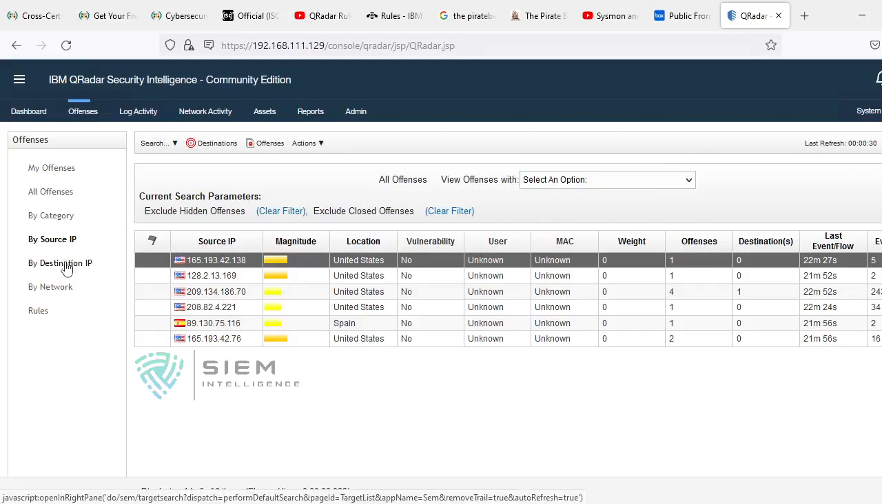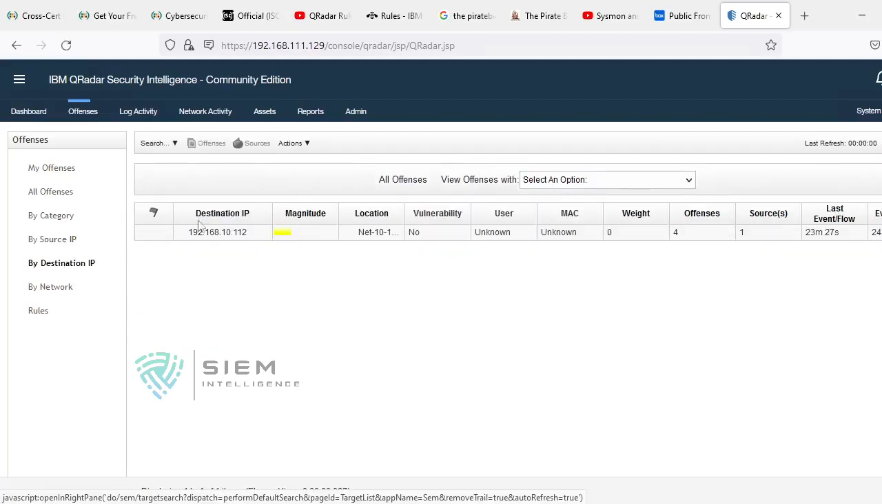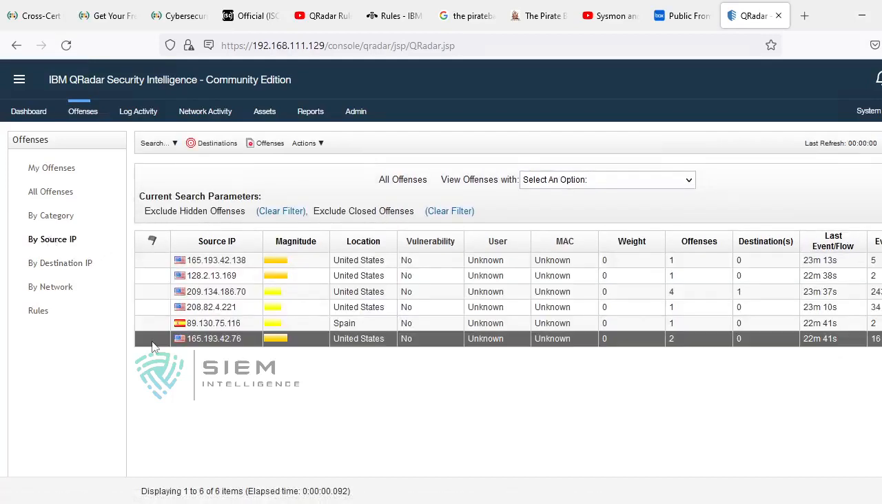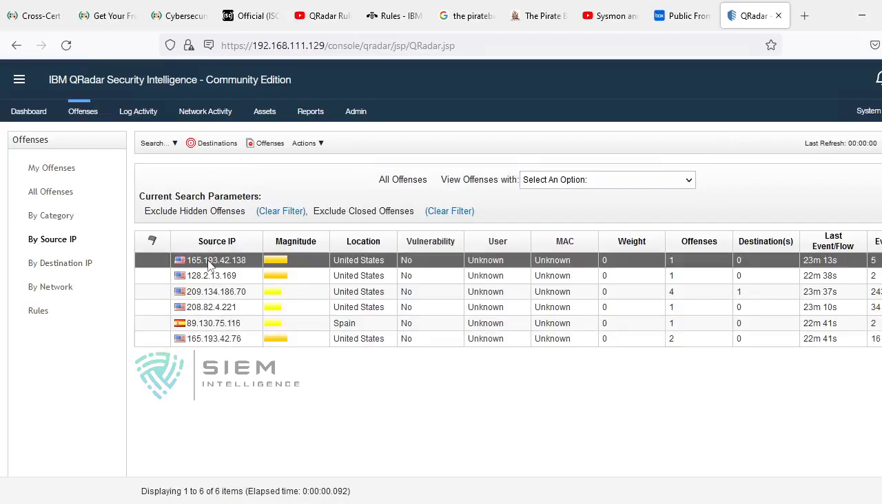And there is something called destination IP. Who is the destination IP? Destination IP we can consider the victim. And here, this is the source IP. Source IP means this is the attacker. The attacker will always be in the form of a bomb.